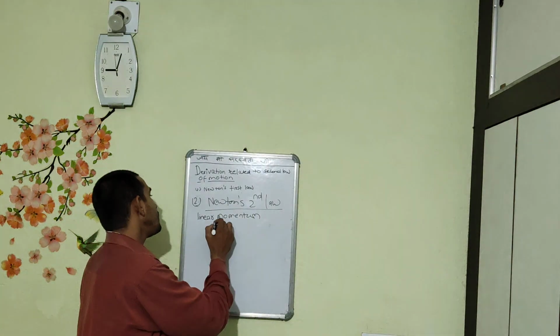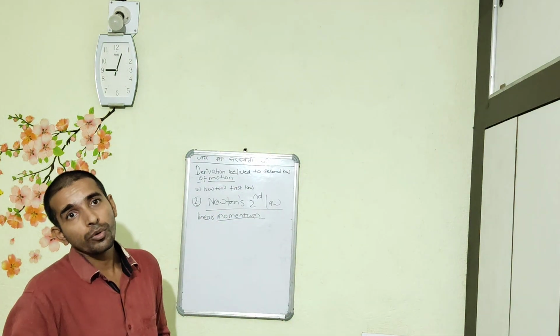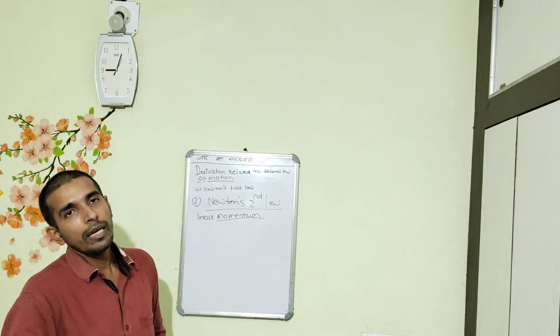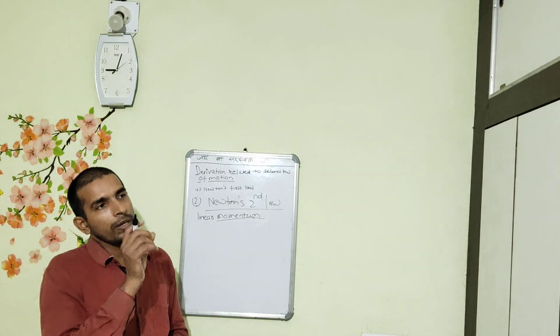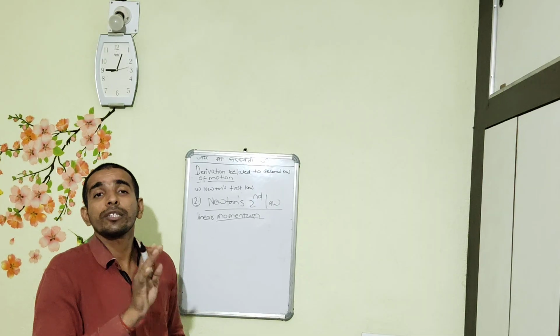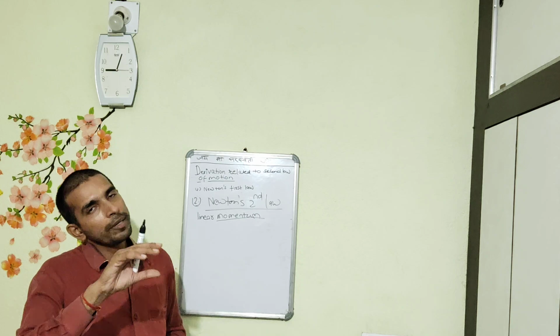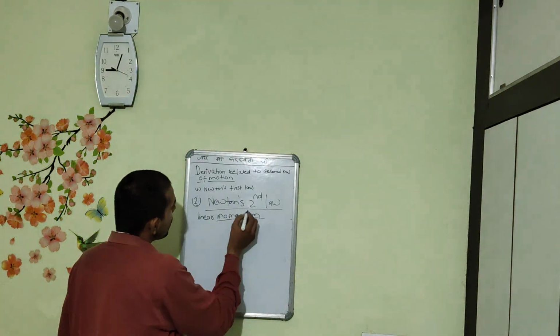Momentum is the product of mass and velocity. So by combining both words, linear momentum is the state of an object when it moves along a straight line with some mass and velocity.